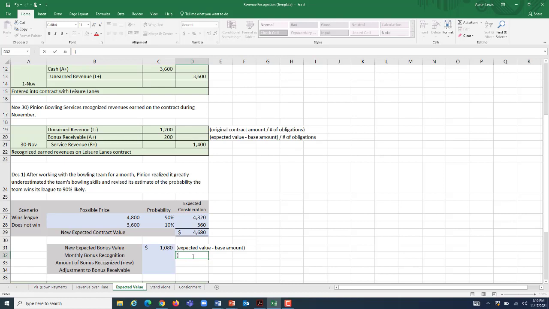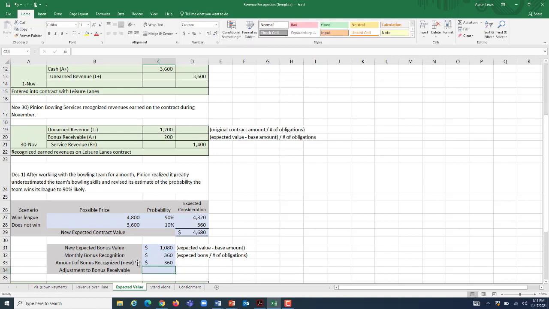So for here, we're going to take the expected bonus and divide it by the number of obligations we should be recognizing that bonus over. 1,080 divided by 3 is 360. Well, how much did we recognize above? Or how much should we have recognized at this point? If we had gone through and done November with this good estimate, we would have put that 360 on the books.